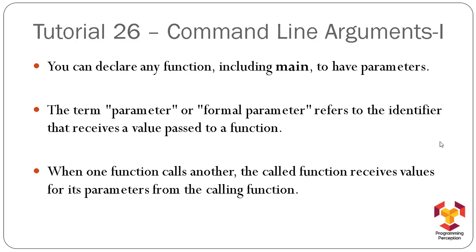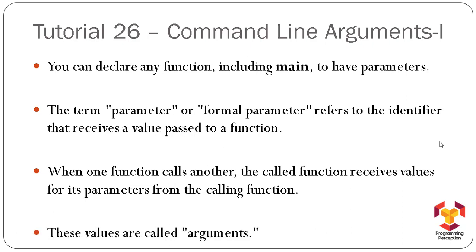So suppose there are two functions, fun1 and fun2, and fun1 is calling fun2 by passing some values to it. Those values passed in the fun2 function call are the parameters, and they are passed to the function which is being called from the function which is calling.